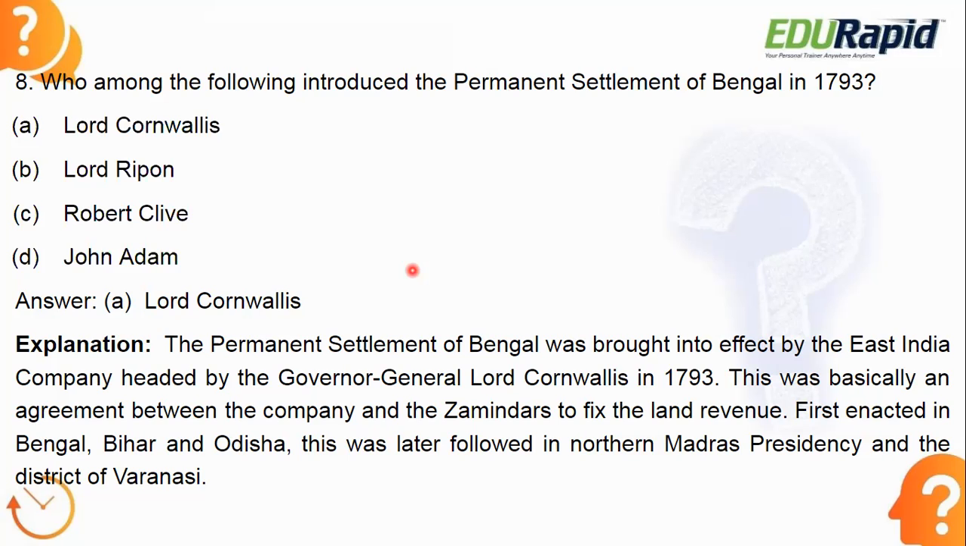So by the word only you can understand permanent settlement. What are they settling here? Land revenue. So this agreement is mainly happening between the East India Company and Zamindars. It was first enacted in the Bengal, Bihar and Odisha region. This was later followed in northern Madras presidency and the district of Varanasi also.